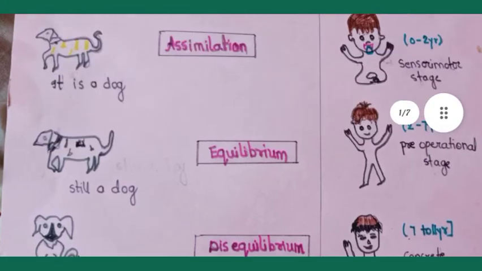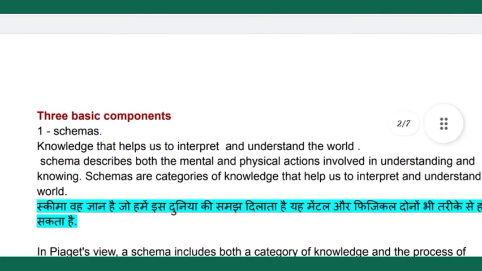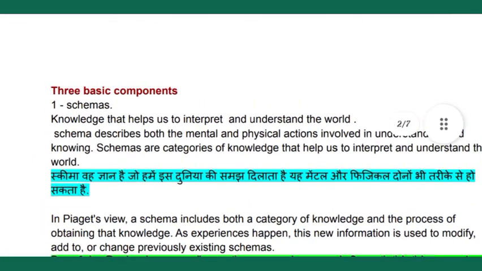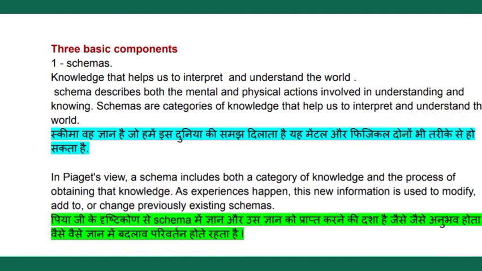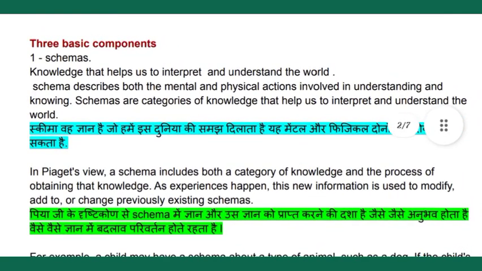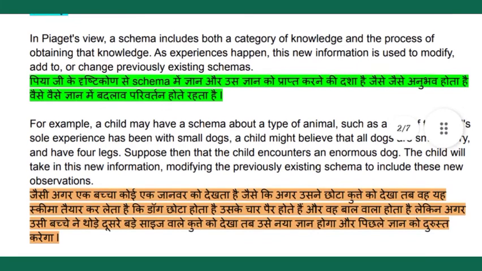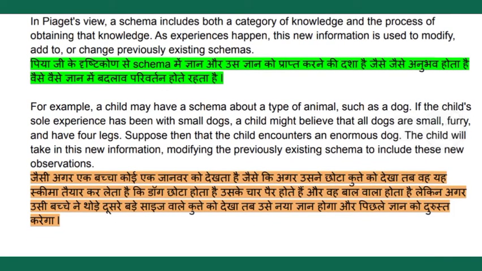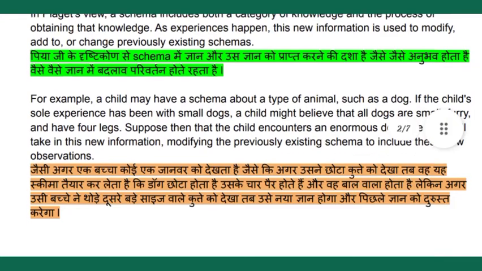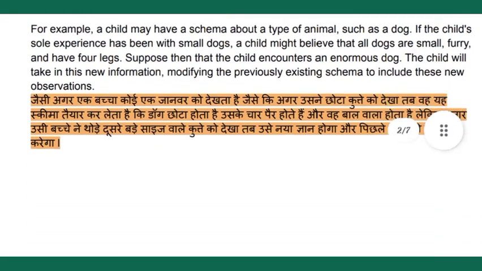I hope you understand what I am mentioning here. So this is basically schema. Here you can say three basic components. So basically this is all the content that we have studied through the picture earlier. Here you can see schema describes both the mental and physical action involved in understanding. Means basically schema describes mental and physical action. Okay, here you can see in Hindi also I have mentioned the same thing. Here you can see the example of the child that we have already discussed through the pictures.